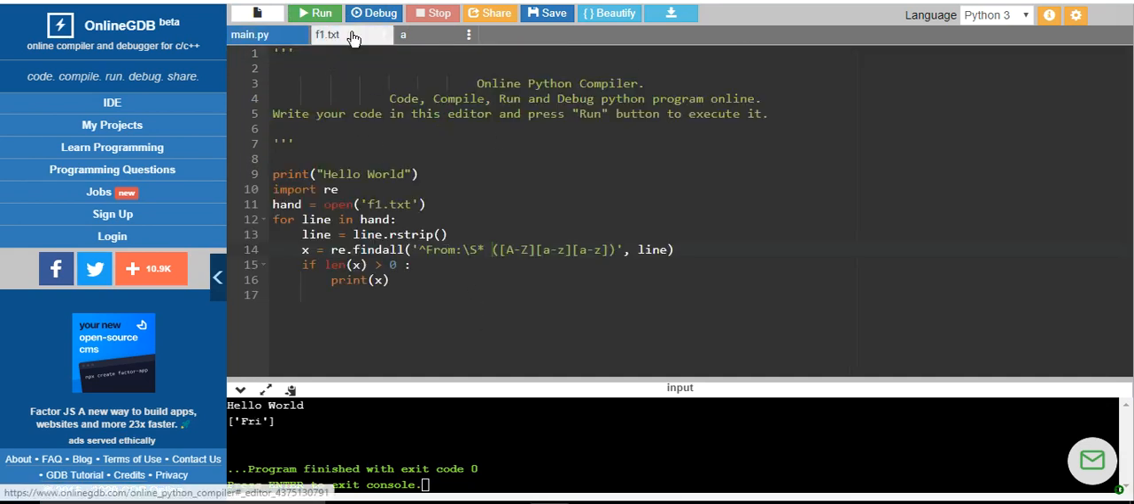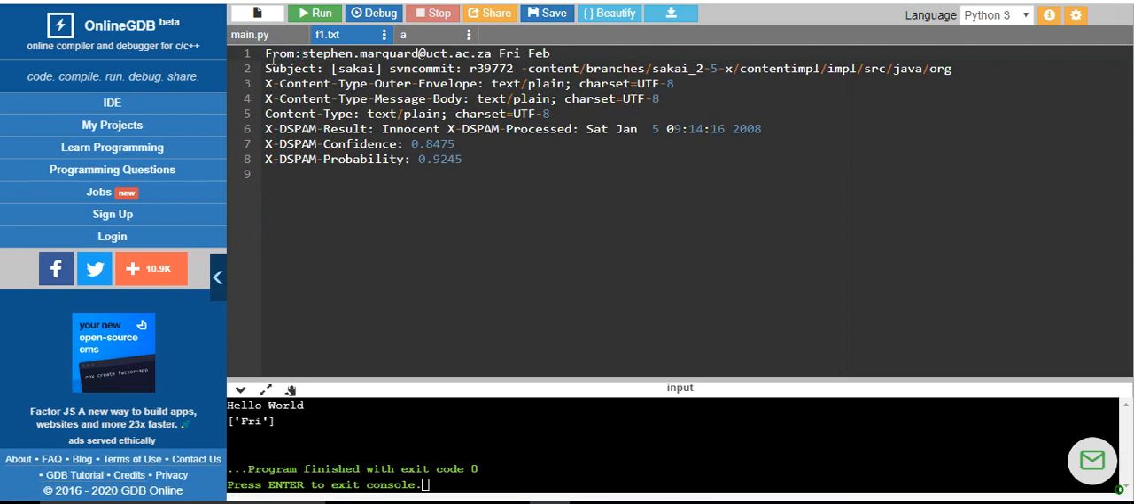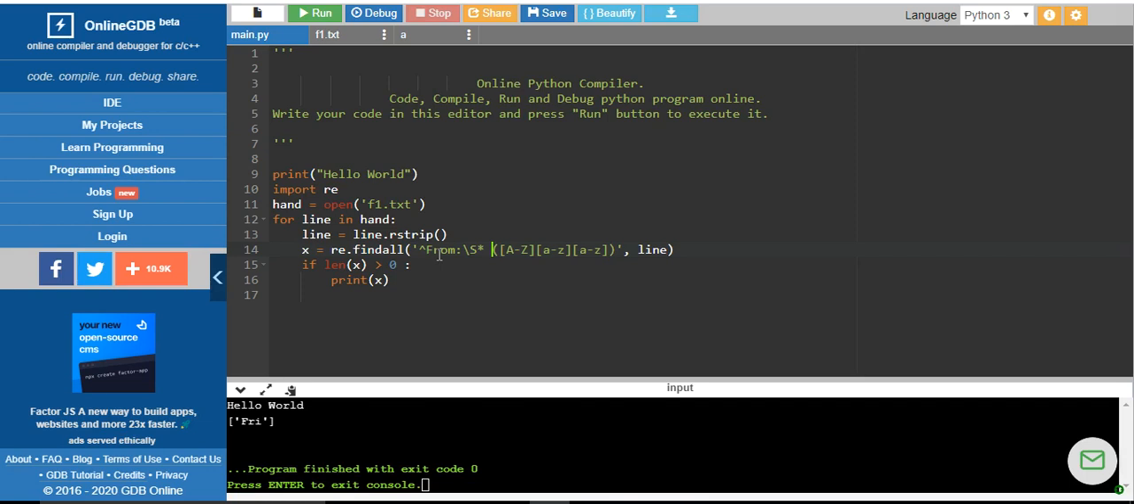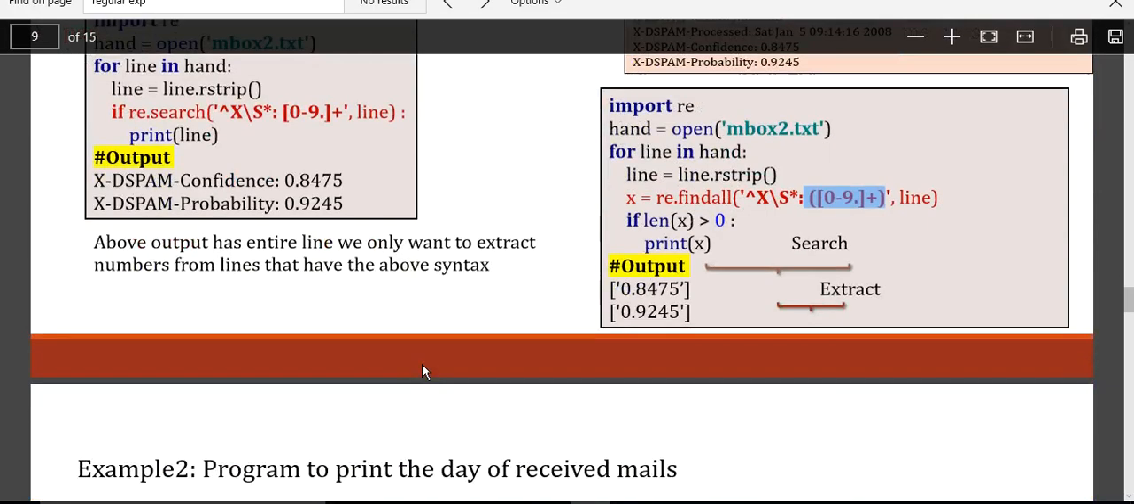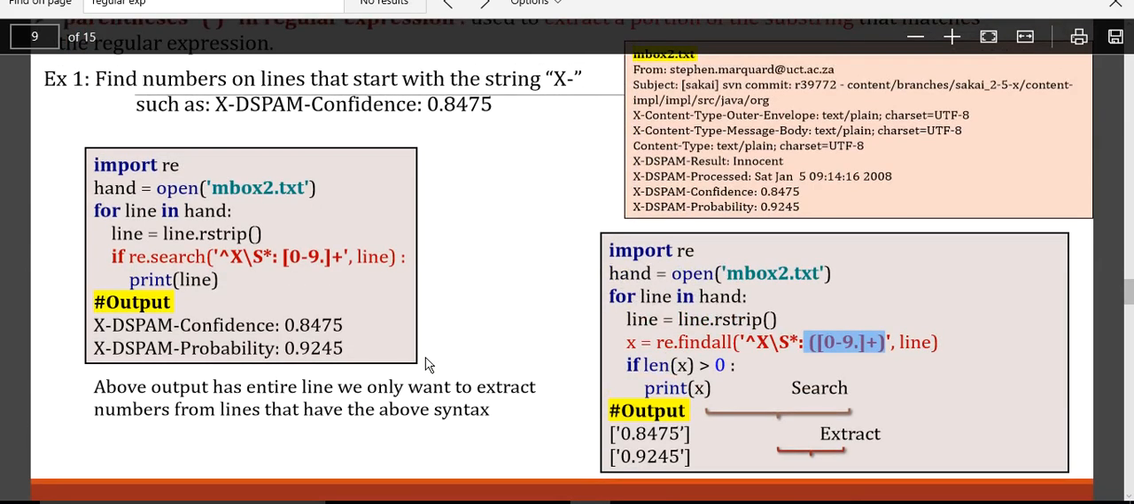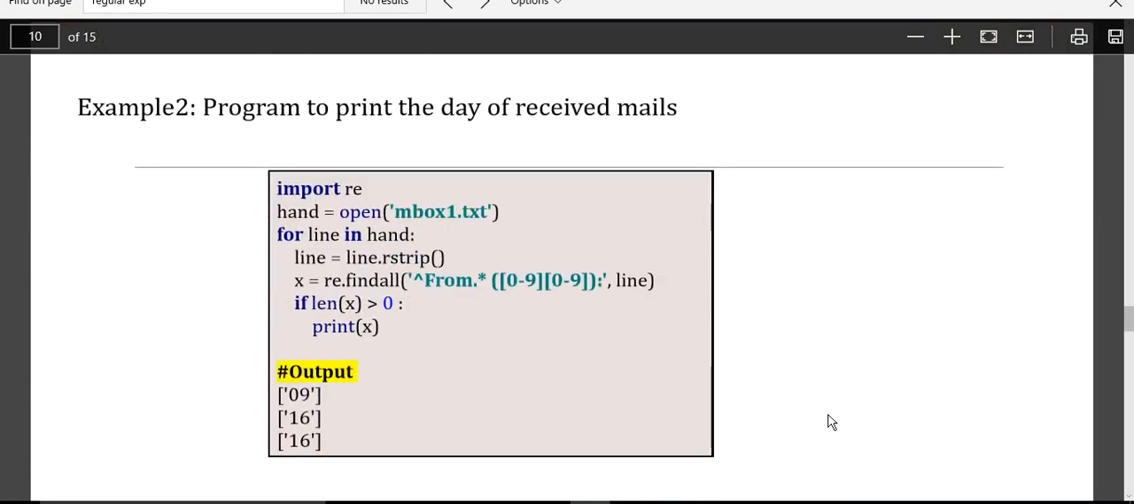Any line that starts with From and is going to read until it finds some space. So for that, I should say it starts with From followed by any non-whitespace characters, then it finds a space. It will have three characters: one capital and two small. So when I run this program, you can see Friday is extracted from the given line. Let's move on to the next stage. I hope you understand the difference between search and findall. You match and extract the substring by using parentheses.